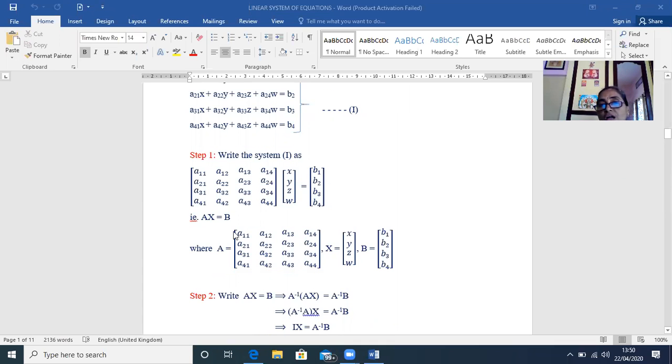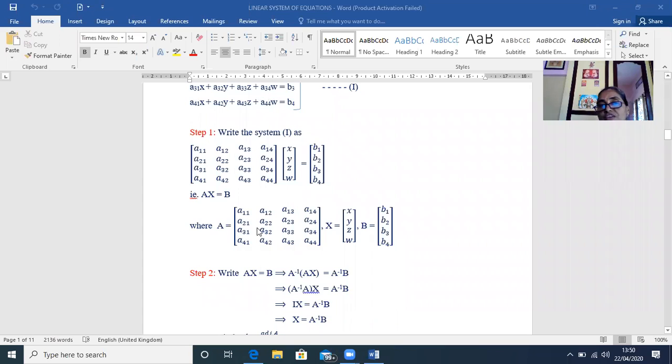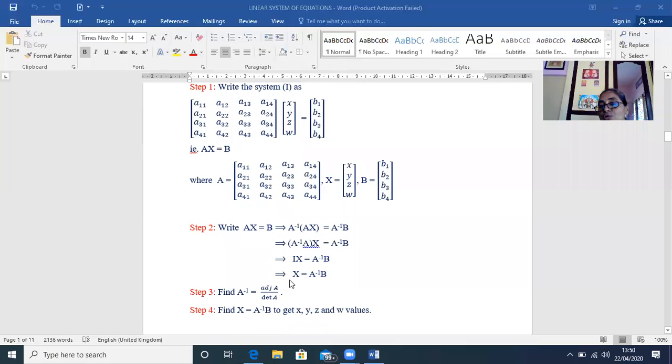Okay. Now here we wrote in the first step the given system of equations as AX = B. As I said earlier, you pre-multiply both sides with the inverse of the matrix. Once you find its determinant and it's different from 0, it is non-singular, and every non-singular square matrix will have an inverse. So pre-multiply both sides with A inverse and get X = A inverse B. The aim is to find X, the solution matrix.